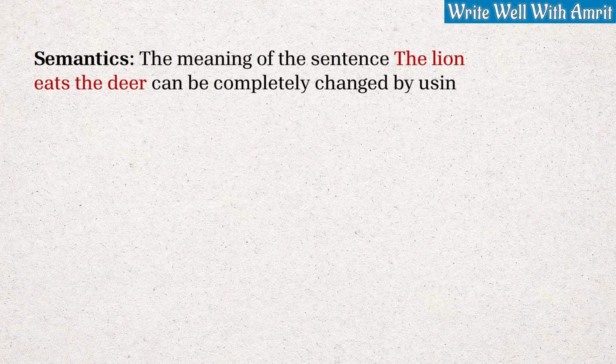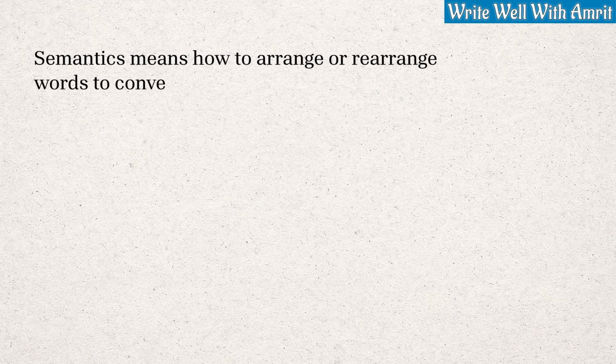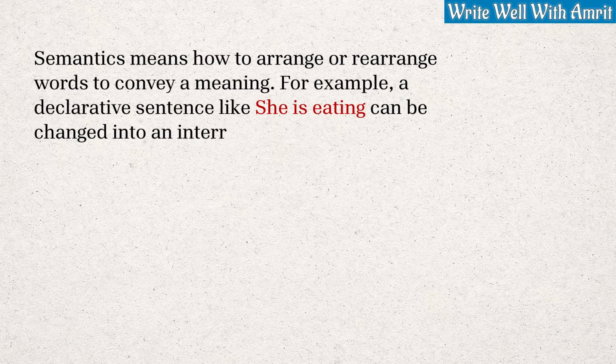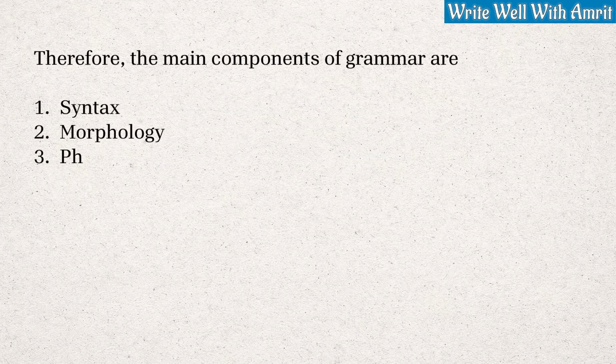Semantics. The meaning of the sentence, the lion eats the deer, can be completely changed by using the deer first. The deer eats the lion. Semantics means how to arrange or rearrange words to convey a meaning. For example, a declarative sentence like she is eating can be changed into an interrogative sentence by simply changing the sequence of the same words. Is she eating? Therefore, the main components of grammar are syntax, morphology, phonology, semantics.